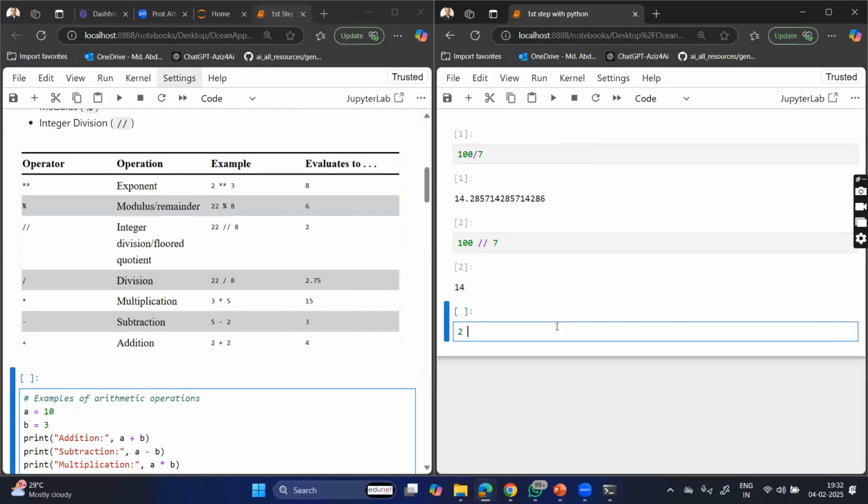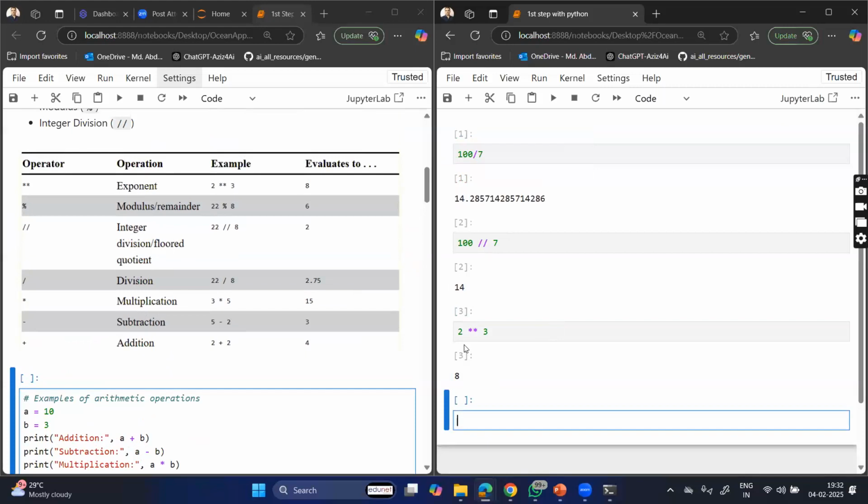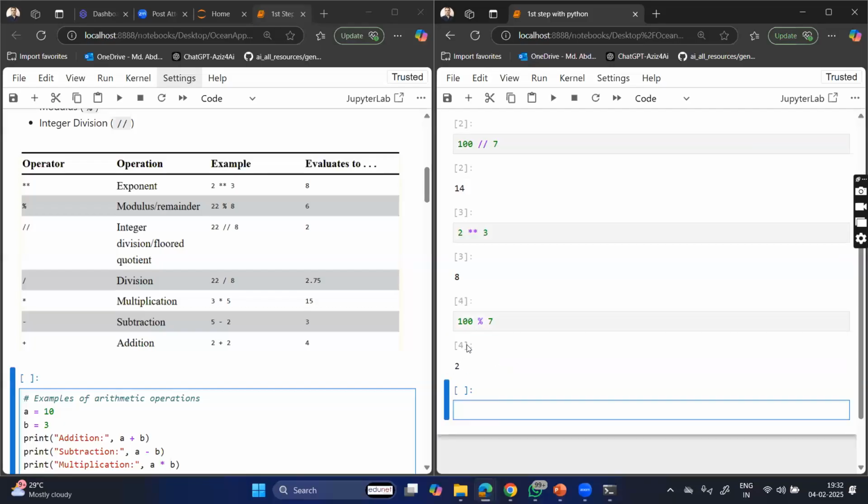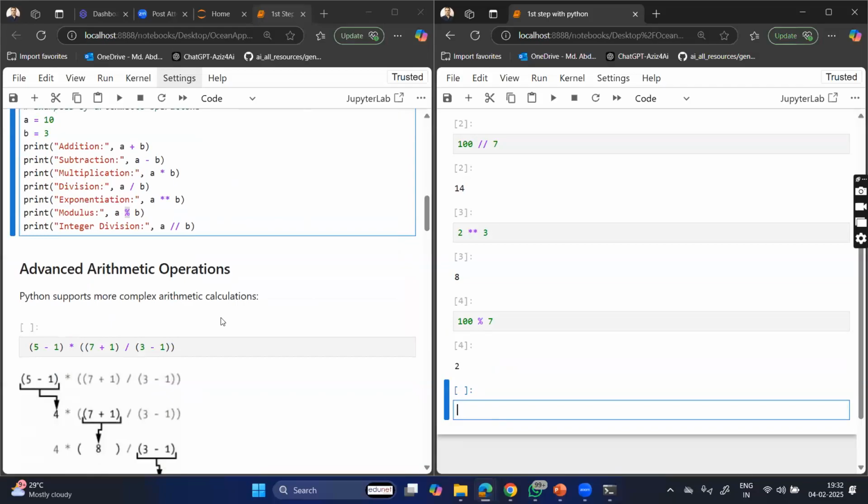Similarly, something like 2 double star 3, right? Here you can say it is a power operator, 2 power 3, right? And the remaining things are all trivial, right? Addition, multiplication, subtraction, and all. And if you want 100 modulus 7, you will be getting the remainder over here. The remainder is 2, right? So I hope it is clear to everyone.